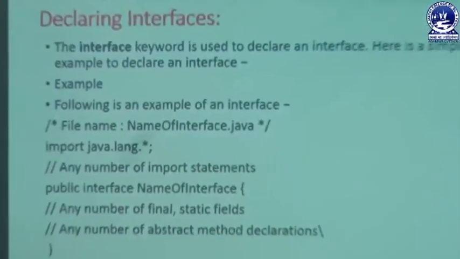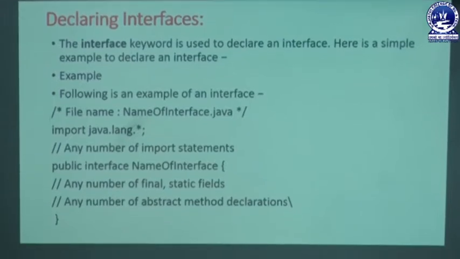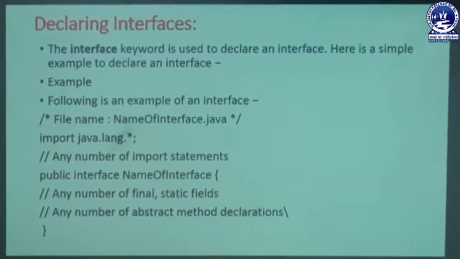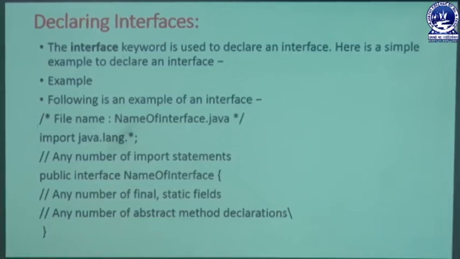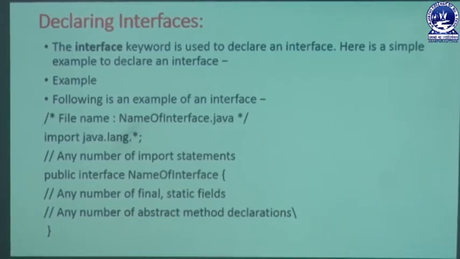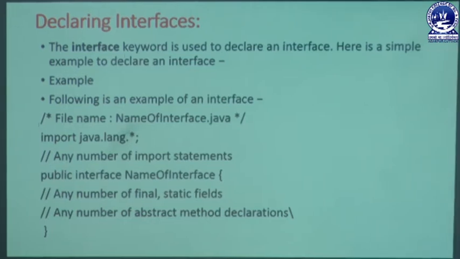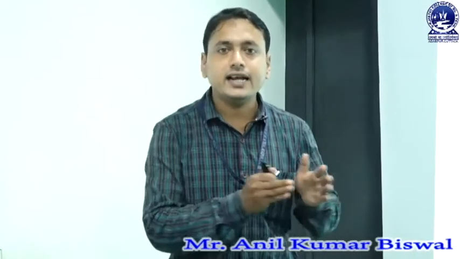We can discuss how to declare an interface in our program. We know that whenever a user declares a class related program, the user must use the keyword class. Similarly, whenever a user solves an interface related problem, we must use the keyword interface. With the help of the interface keyword, a user can easily declare multiple variables inside that interface, and those variables are by default final and static.